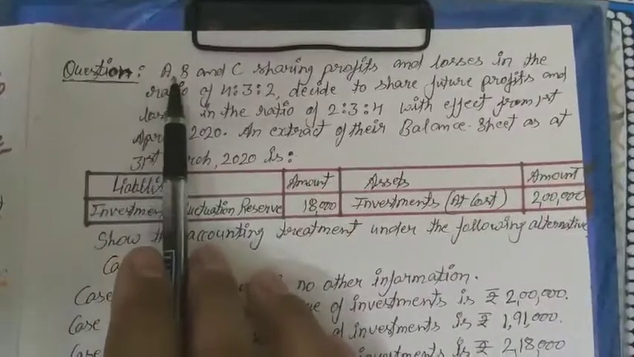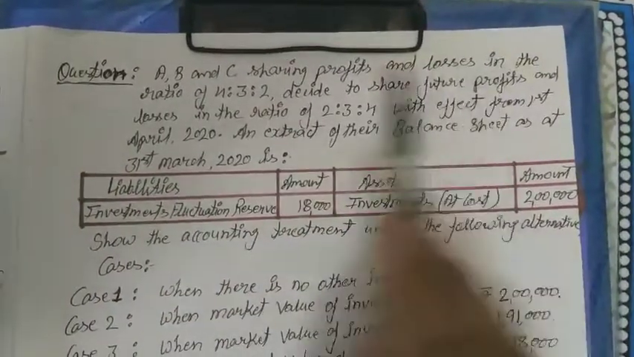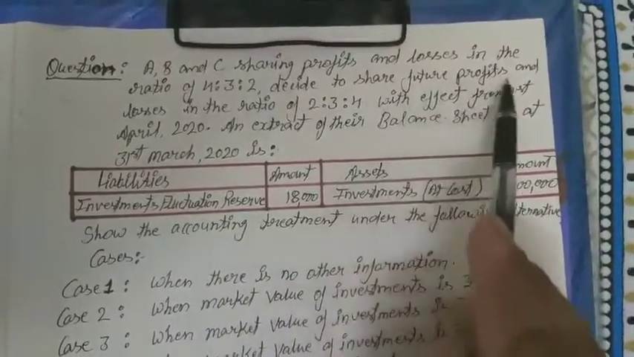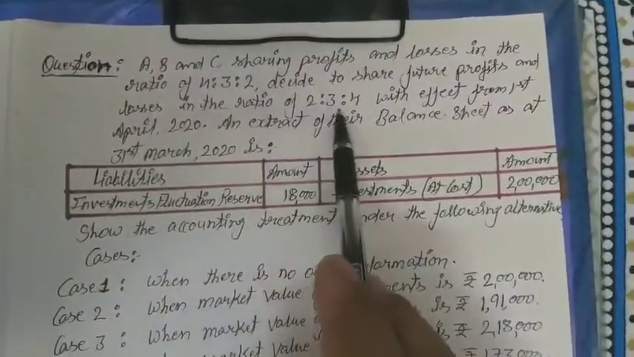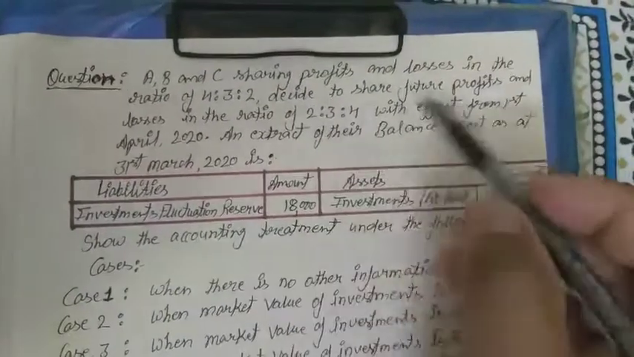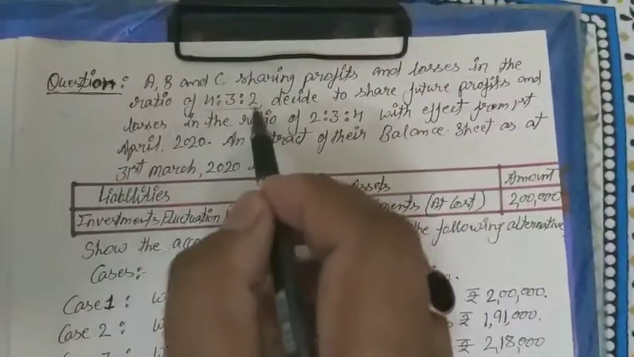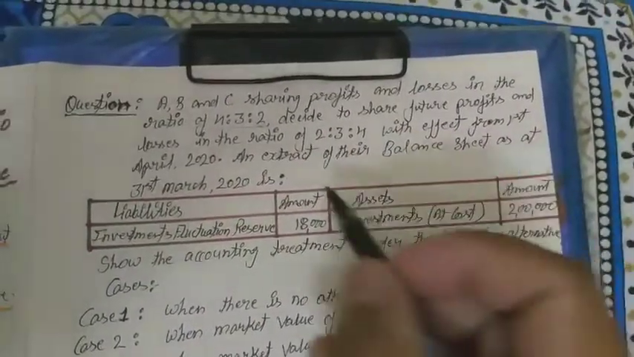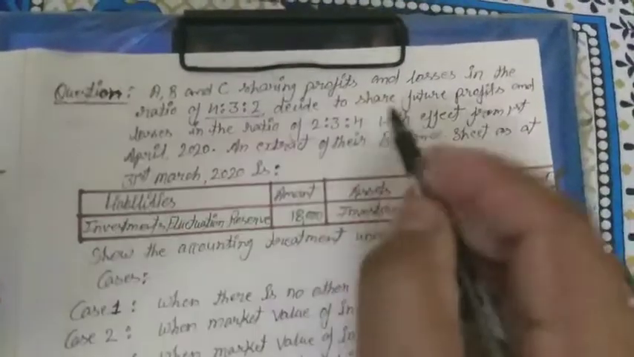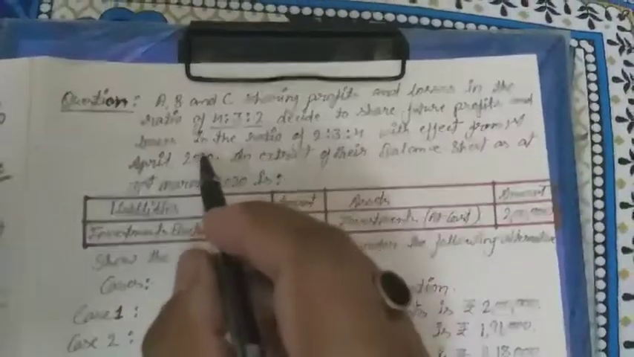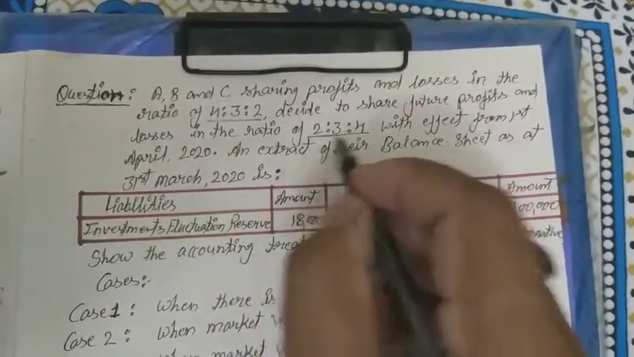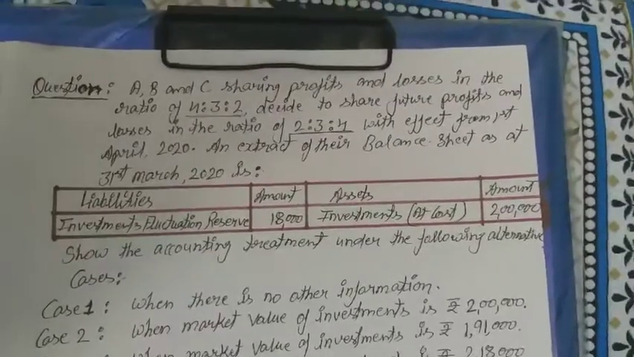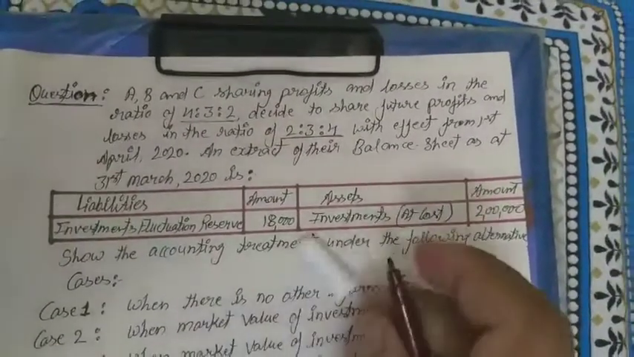So the question is: A, B and C, sharing profits and losses in the ratio of 4:3:2, decided to share future profits and losses in the ratio of 2:3:4. This 4:3:2 is the old profit sharing ratio, which was used by the partners earlier, and they decided to share future profits and losses in the ratio of 2:3:4. So this is the new profit sharing ratio among the partners.